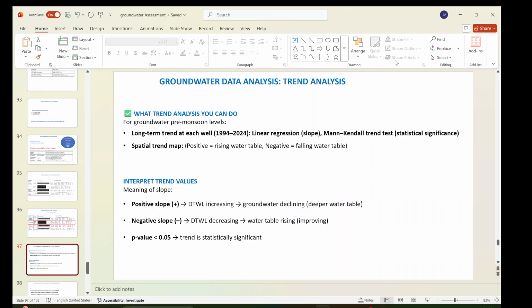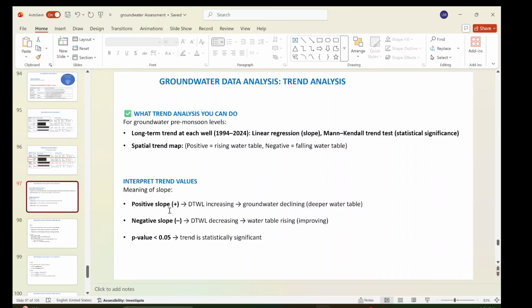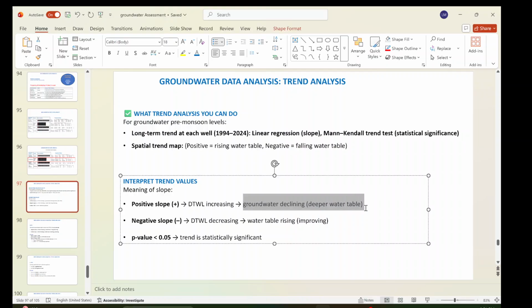So what we are doing is linear regression, the statistical significance, and a spatial trends map, showing whether the trend is positive or negative, meaning a falling water table or a rising water table. If the slope from the linear regression is positive, it means groundwater is declining, meaning a deeper water table. And if it is negative, then the water table is rising. If the p value is less than 0.05, the trend is statistically significant.